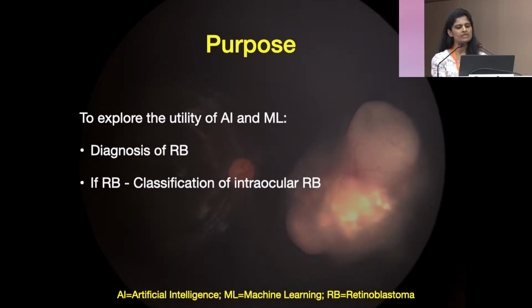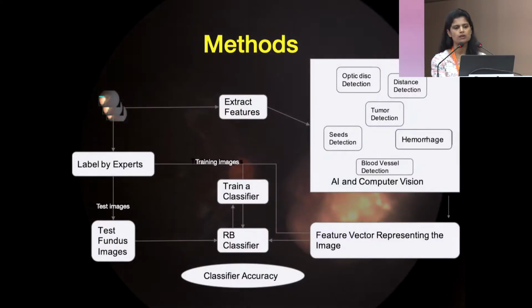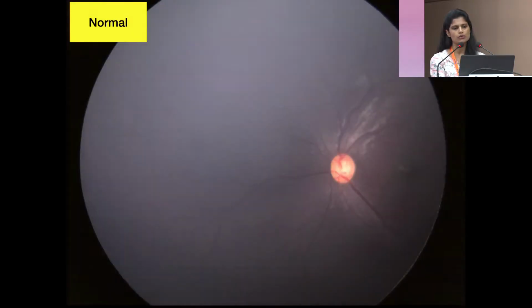So the purpose of this study is to explore the utility of artificial intelligence and machine learning for diagnosis of retinoblastoma, and if detected, whether we can develop a model to classify the intraocular retinoblastoma. The method used: RetCam images were extracted first and labeled manually by two experts. These same images were fed into the machine, and using various algorithms an AI model was developed to identify retinoblastoma.